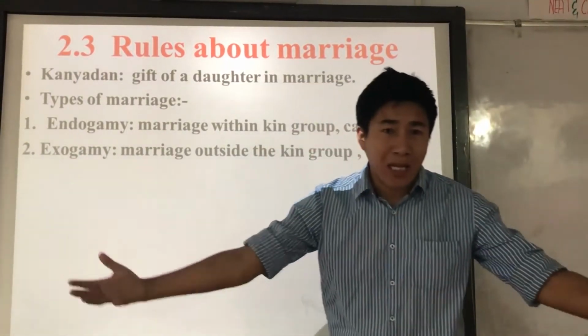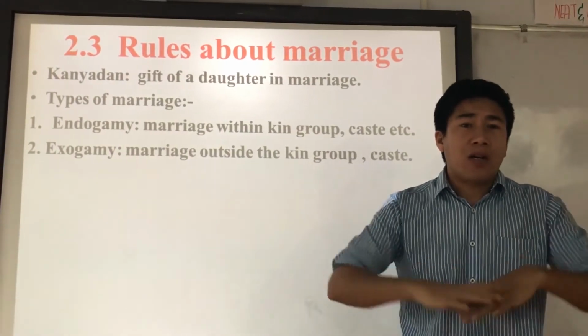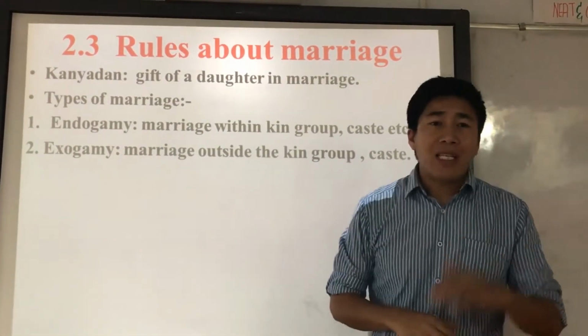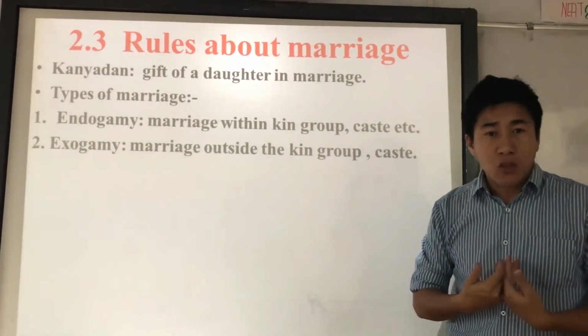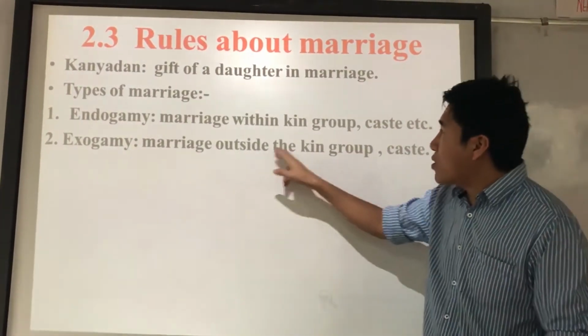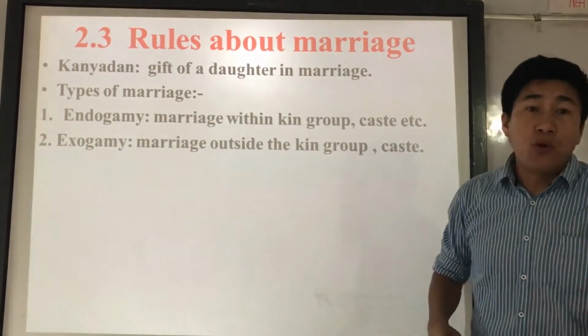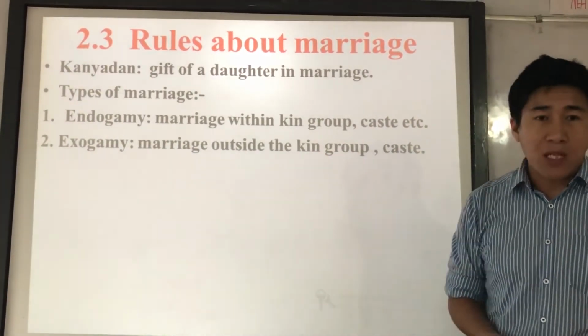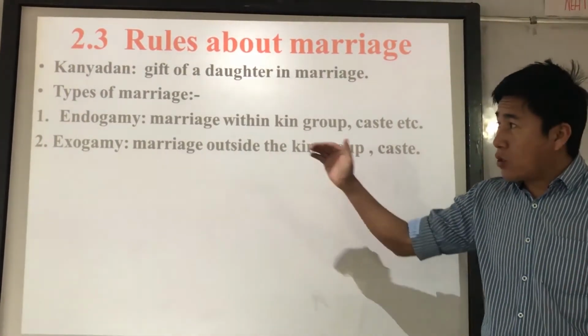Exo means outside. Gamy means marriage. So marriage outside the family or caste group. That kind of marriage is appreciated or approved even today and in ancient India. Understood? So here, marriage outside the kin, meaning family group or caste, is approved or appreciated marriage even today and also in ancient India. Understood? So these are the two types of marriage.